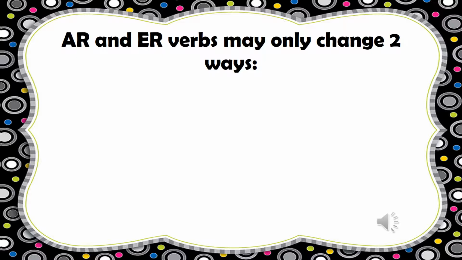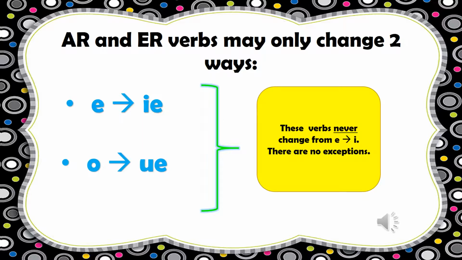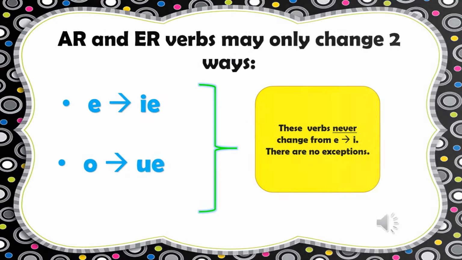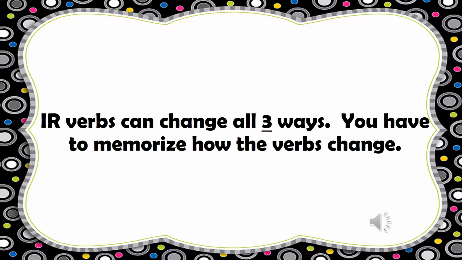AR and ER verbs can only change two ways. They can change E to IE, or they can change O to UE. AR verbs and ER verbs will never change from E to I, and there are no exceptions to this. So with these verbs, you only have two choices. IR verbs can change all three ways: E to IE, E to I, and O to UE. There's no trick to this, so you just have to memorize how the verbs change.